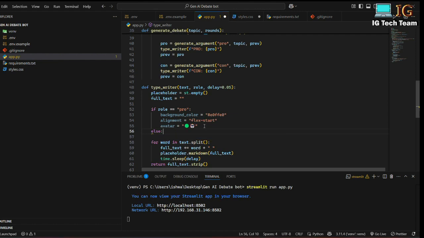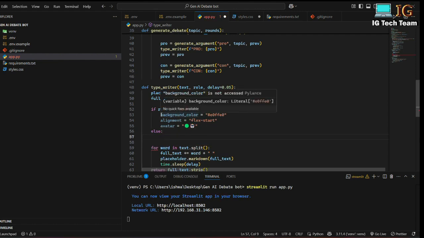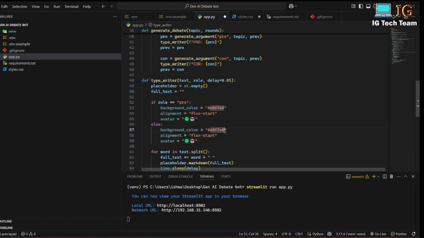Else, if the role is con, I can copy this, Control C, Control V, and the background color will be different. So for pro, the background color will be green, and for con, the background color will be red. And the alignment will be flex-end, and the avatar will be this one.